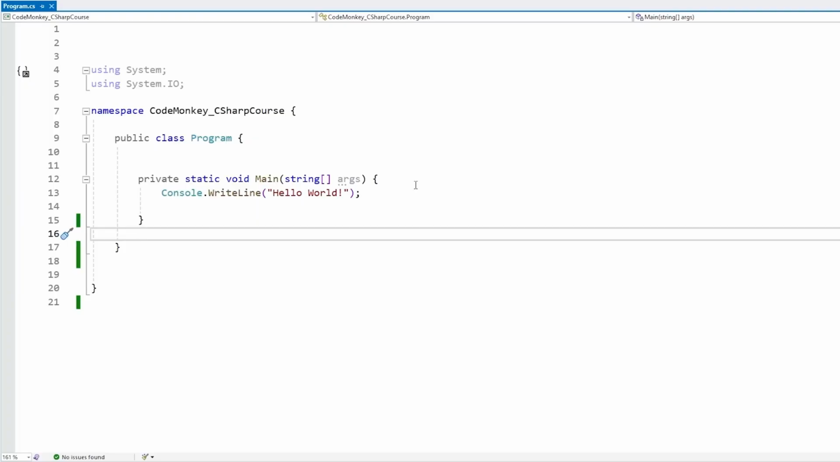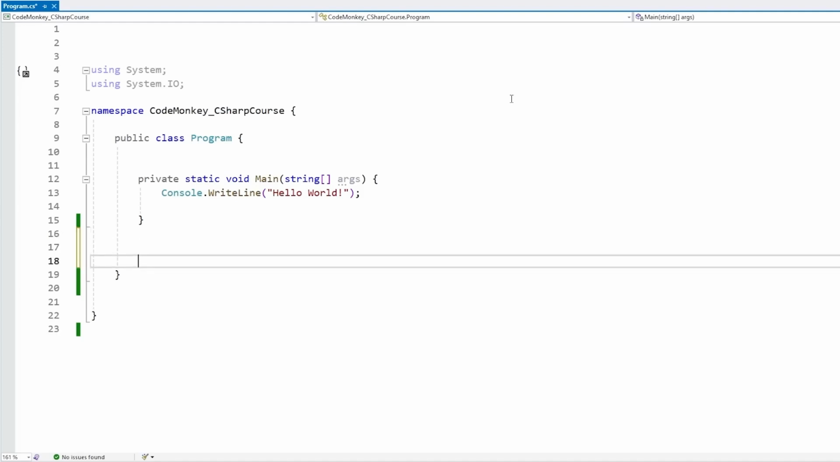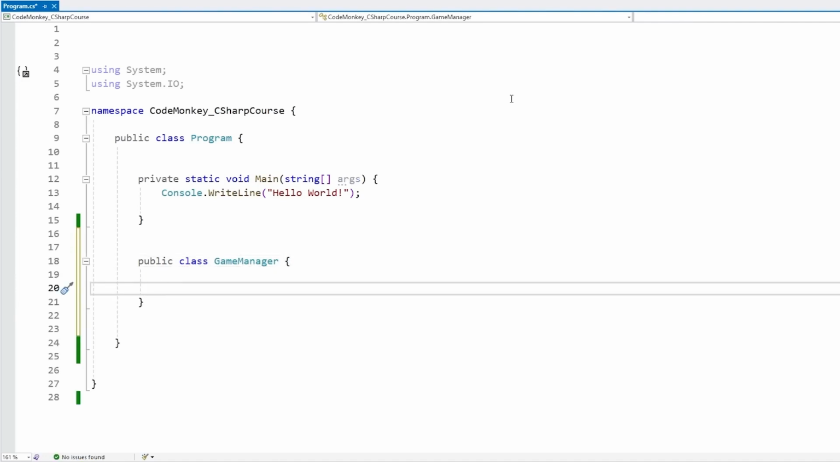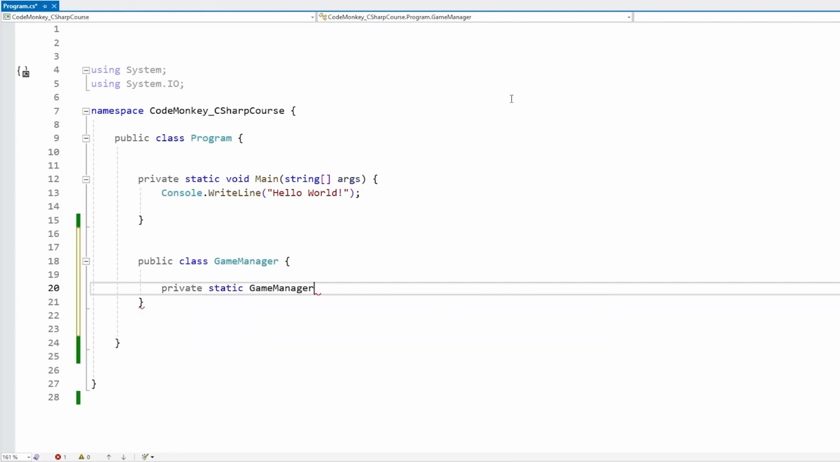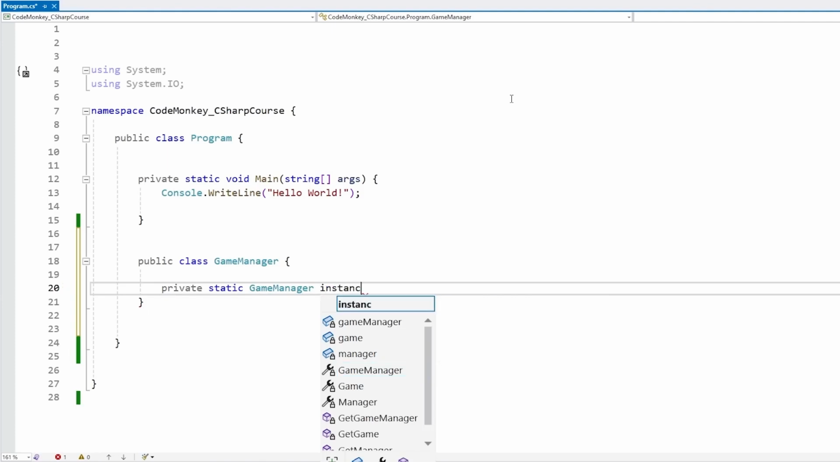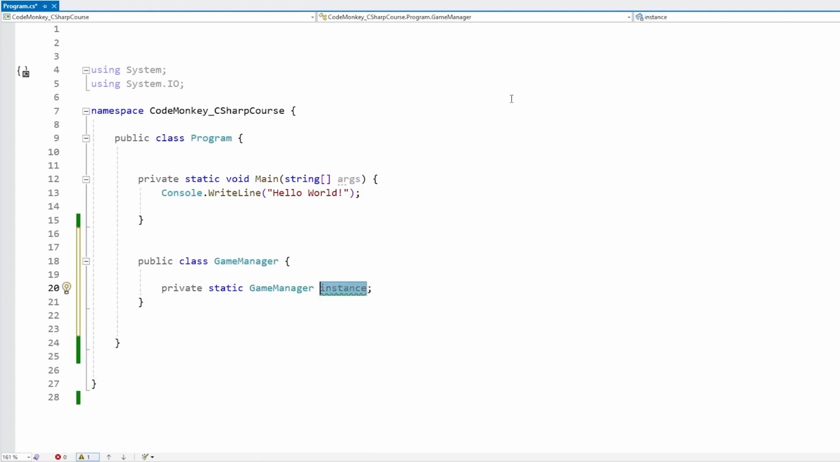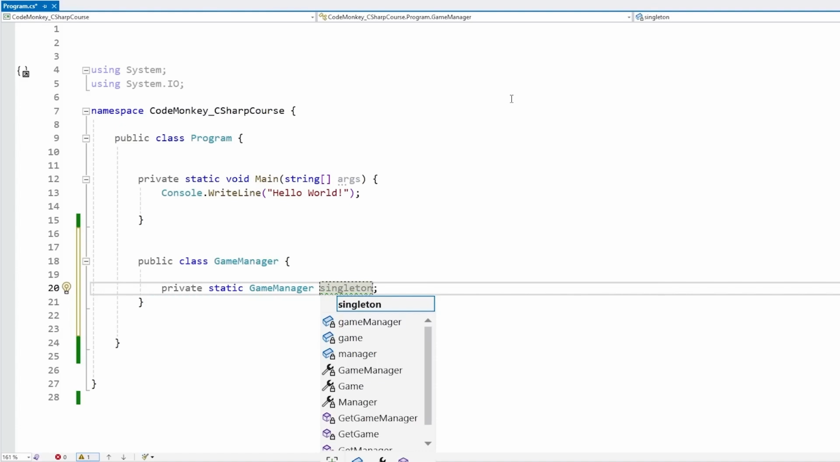Okay, so the singleton. Like the name implies, we have just a single instance of something. In this case, we have a single instance of some kind of class. So for example, we have some kind of game manager class. And over here, the way that we have just a single instance is usually with some kind of static field. Again, static means that the field belongs to the class itself and not any instance of that class. So usually we make it private static GameManager, and for the name, we call it instance. Instance is usually a common name used for singleton, although sometimes it's literally named singleton.